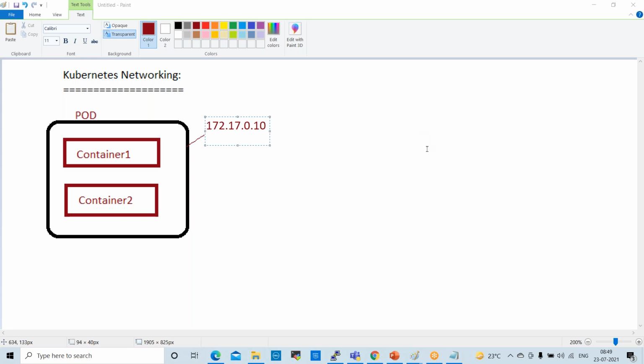In our training sessions I'm not using Minikube. Minikube is not a good one. We can install Minikube, but that is a single node cluster. If you work on a single node cluster, you don't understand the process. Only one node will be available, and master and node are both the same in Minikube. You will have some confusion. That is why we always prepare this setup with Kubeadm for practice.